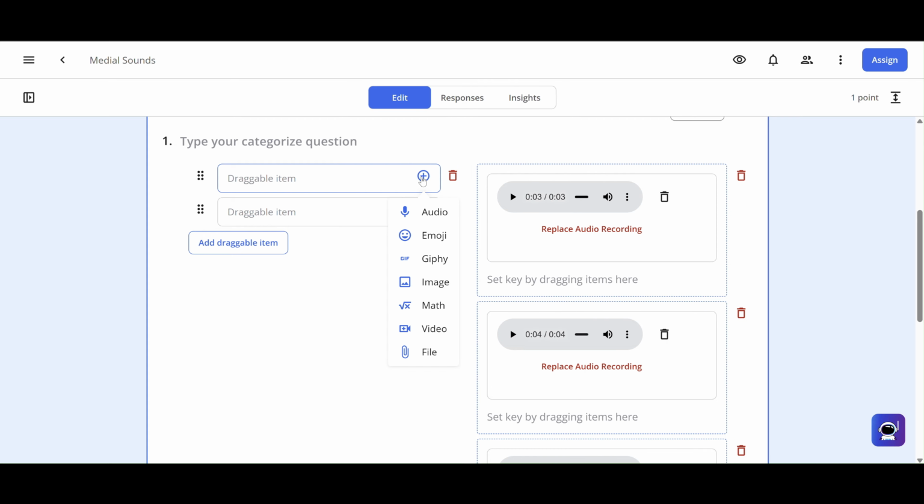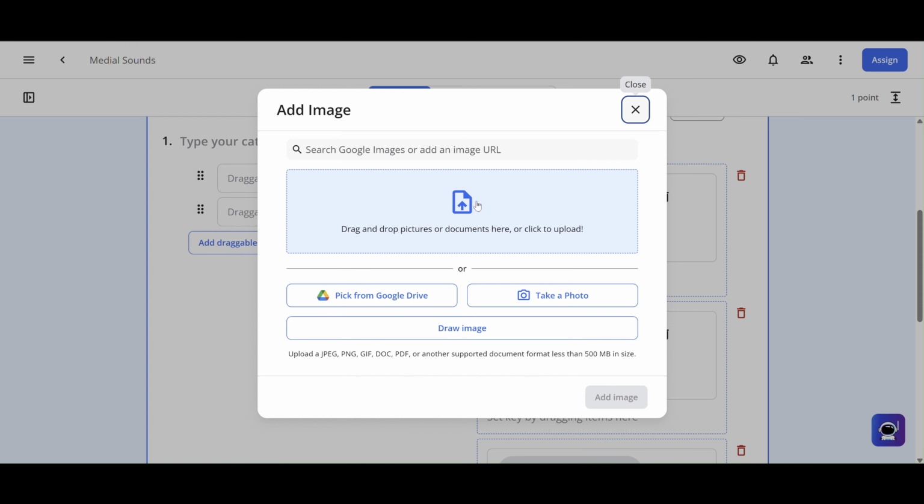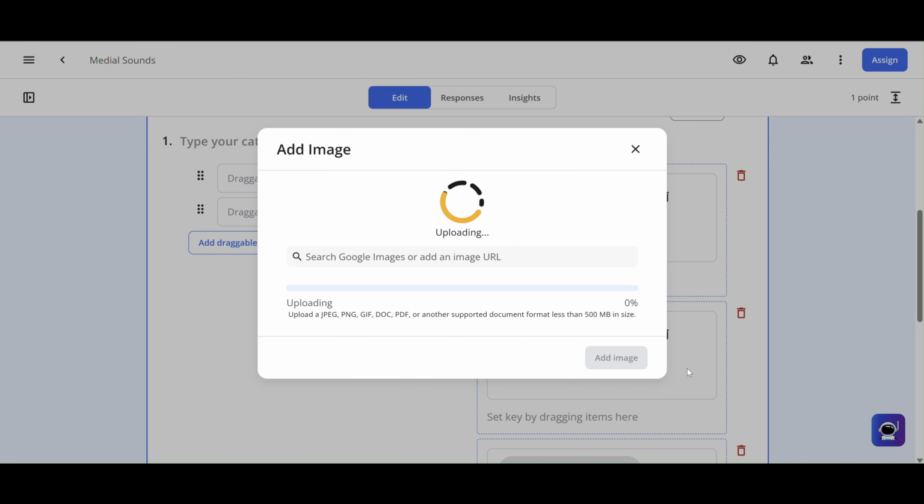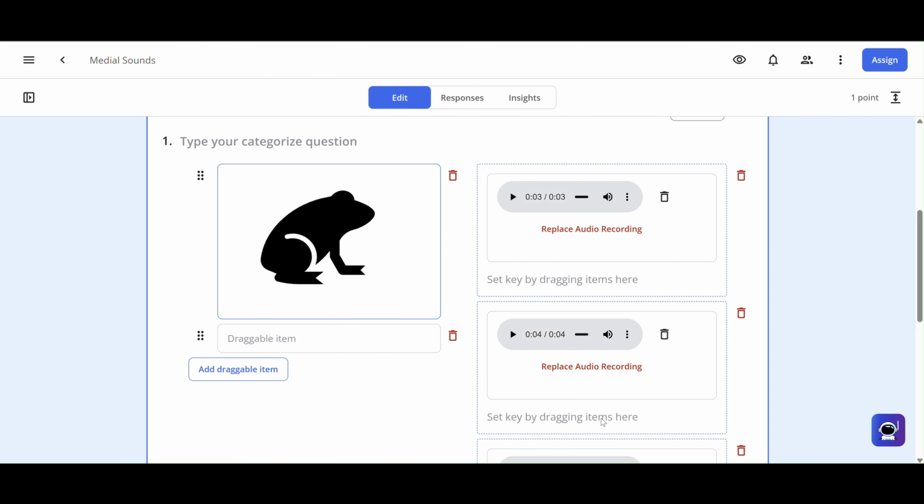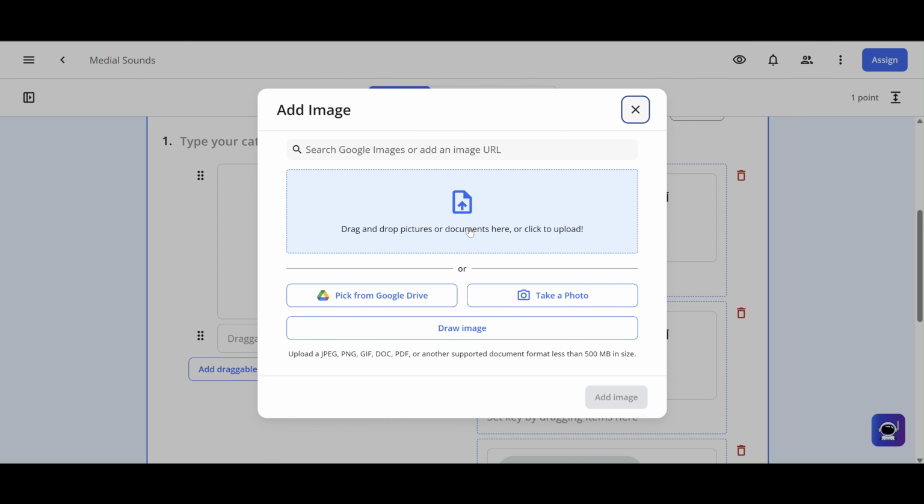So I'll go to add enriched content. I'm going to choose image. I'm going to upload some images. I'm going to do this for each of the ones I want to do, so I want to do several. I'll go to add image on that plus sign.